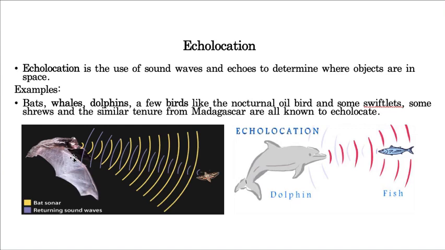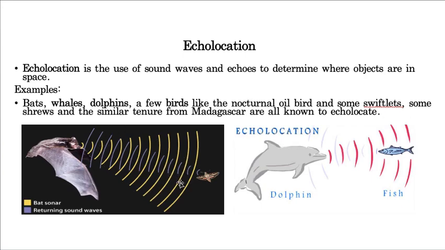This bat usually feeds during night time, on some moths or butterflies, some insects like that. But how is it able to detect this particular food? By sound waves. That's why in this diagram I am clearly showing, using this arrow mark. So these are the sound waves.